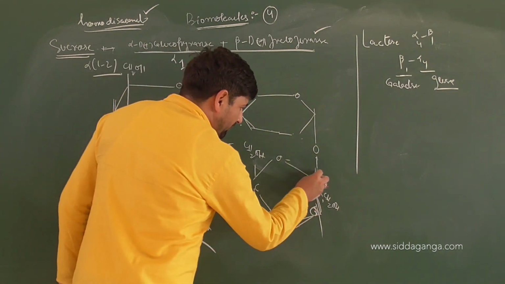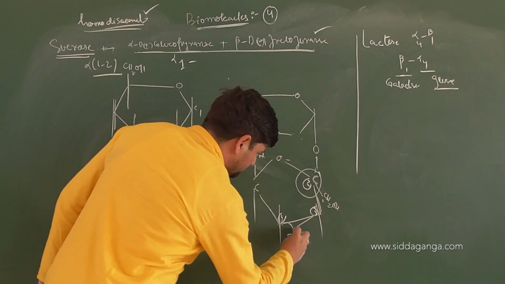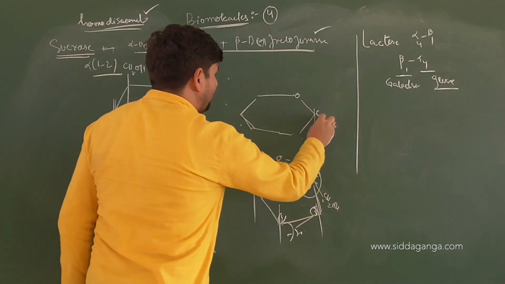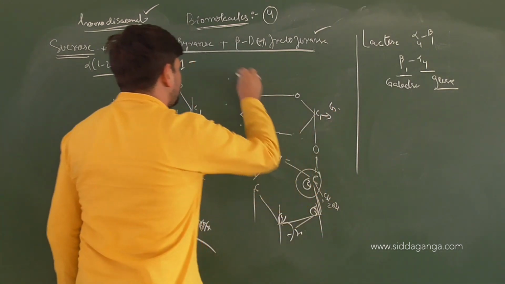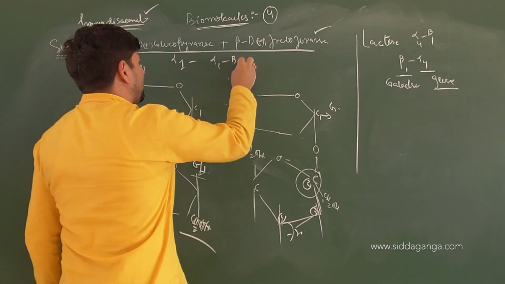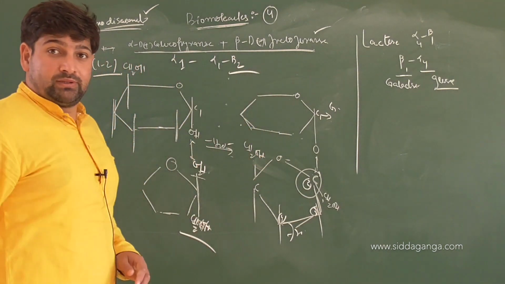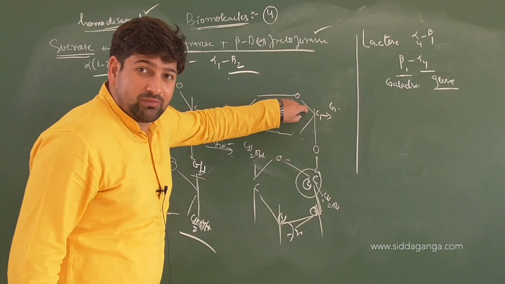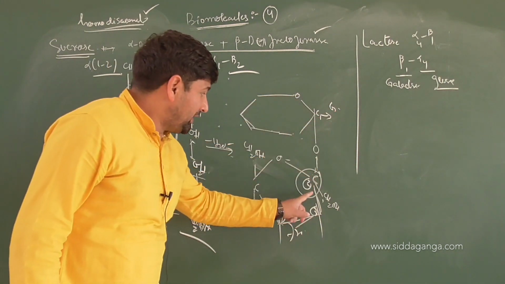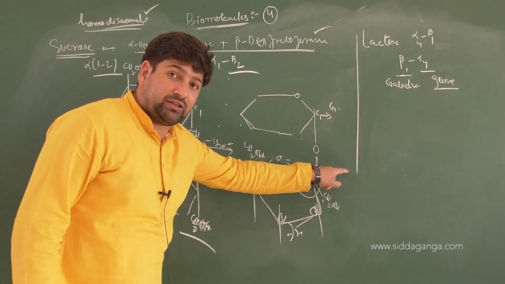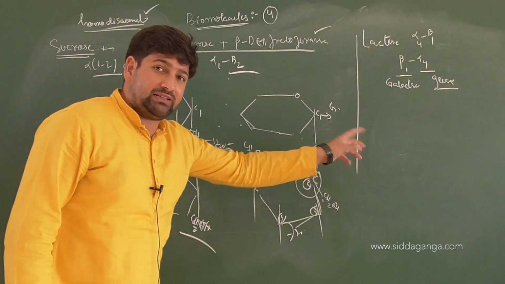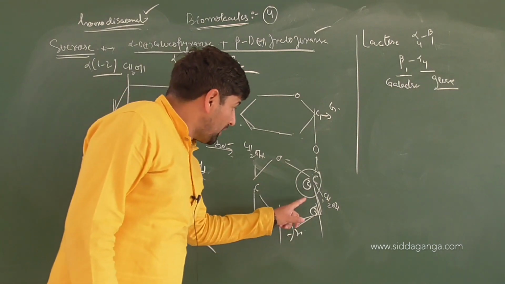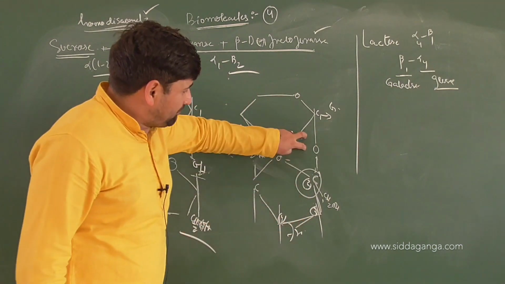Now, carbon 2 was the anomeric carbon for fructose and carbon 1 was the anomeric carbon for glucose. So this link is an alpha 1 beta 2 link. In this case, carbon 1, which is an anomeric carbon, can develop a hemiacetal group, and carbon 2 can develop a hemiketal group, which can undergo isomerization and later produce an aldose sugar. But this is not free, so they are bonded up.